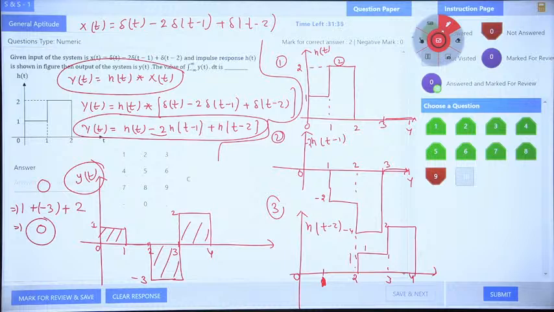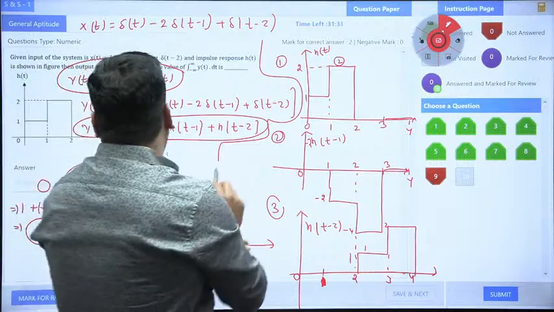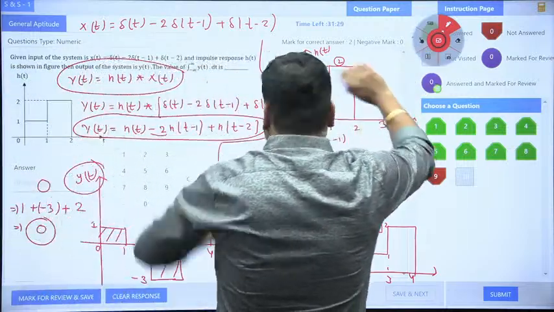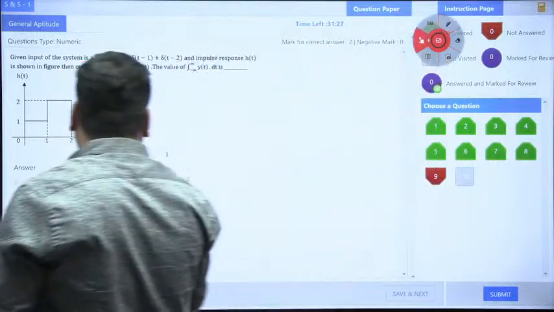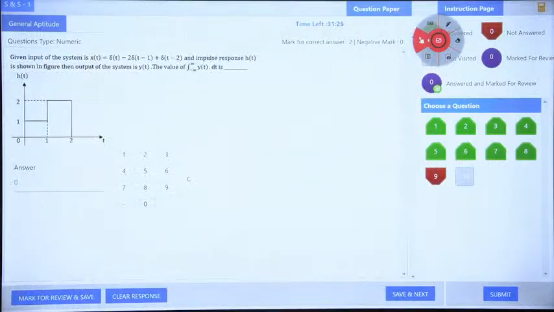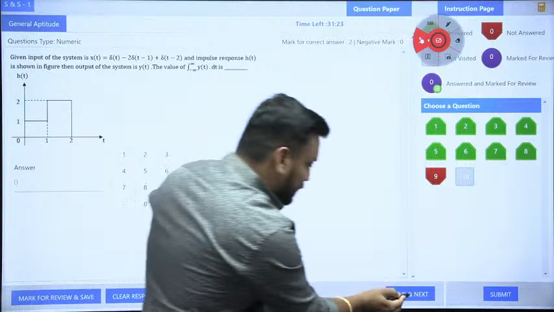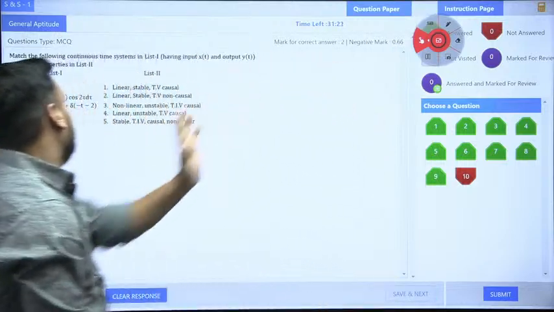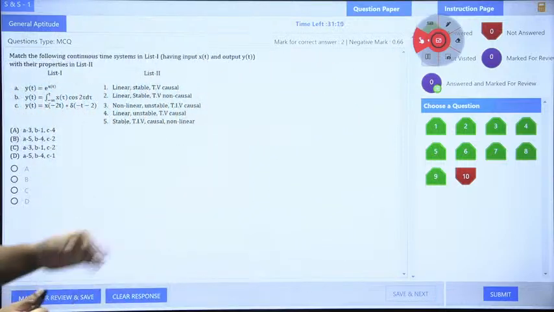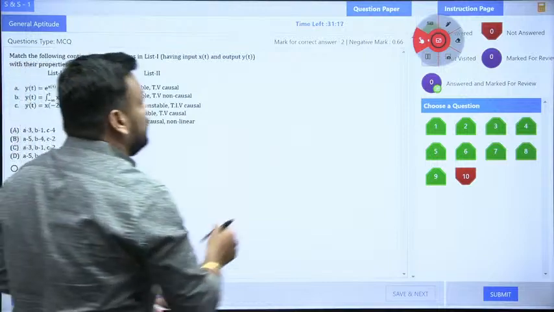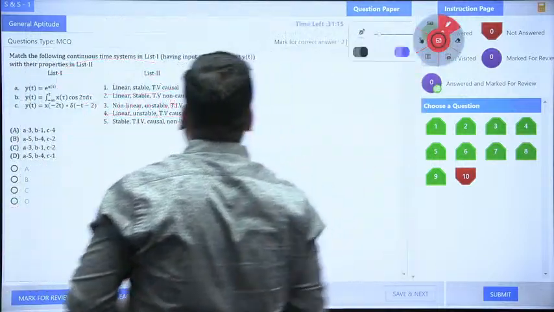Yes. So it is a numerical entry question, na? I need to type 0 here, okay? So again, I will remove everything. So here I need to type 0. I am typing 0 and going for save and next. And it will be my last question, guys. The last question, a 2 marks question. It deserves 2 marks. And if the question is not visible to you, I will show you the question.